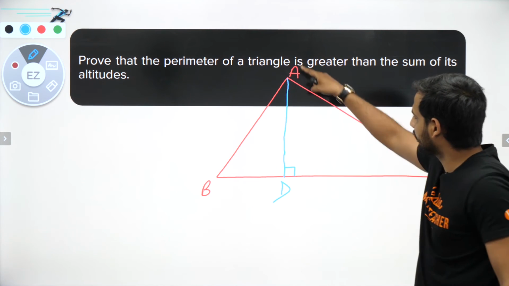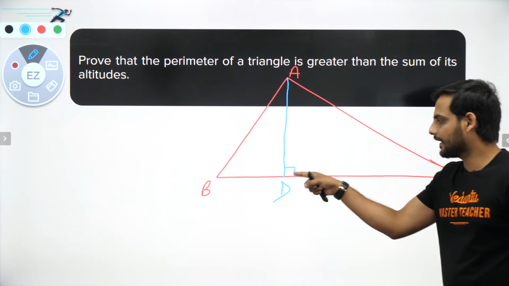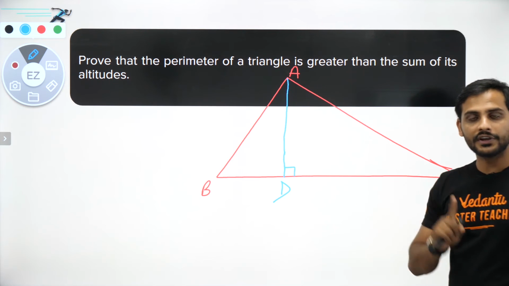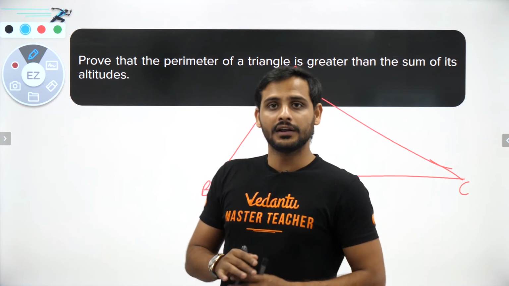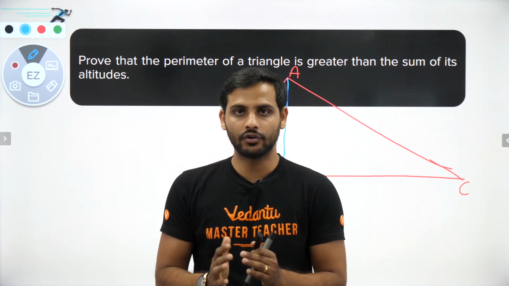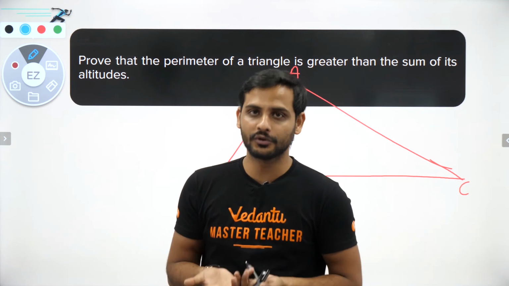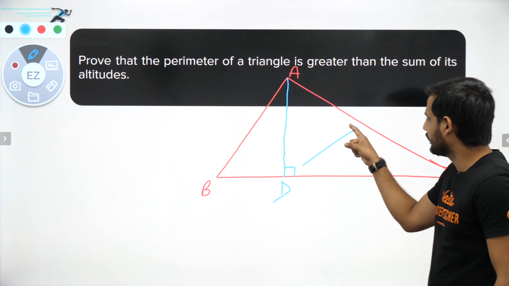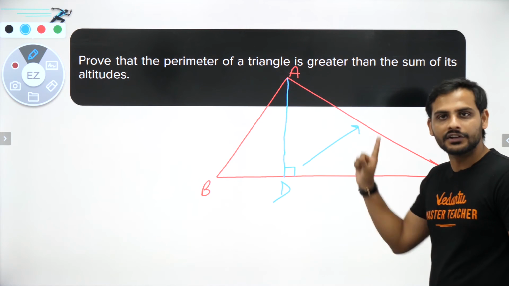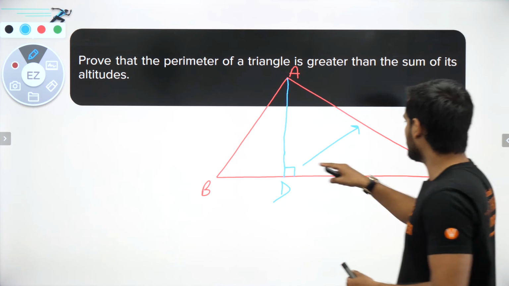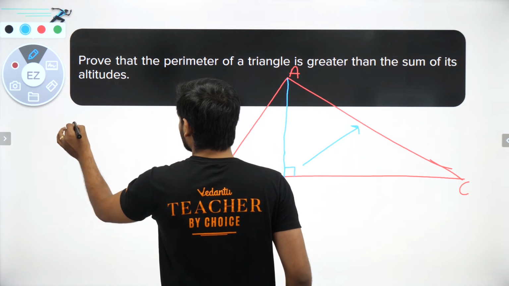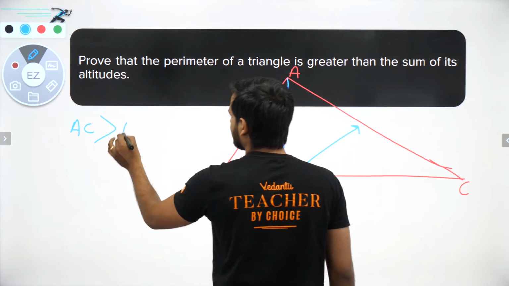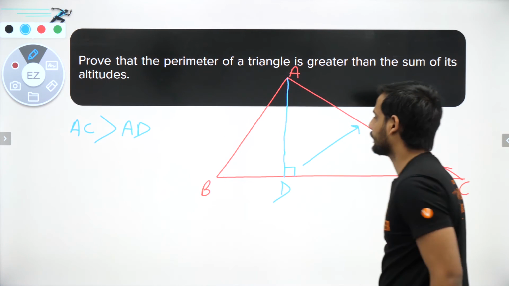So I can say in triangle ADC, this angle D is the 90-degree angle, the altitude. In a right angle triangle, the largest angle is 90 degrees. In an obtuse angle triangle, the largest angle is the obtuse angle. So the side opposite to the largest angle will be the largest side. That is why the hypotenuse is the largest side. So since ADC is a right angle triangle, I can say AC is greater than the other side, which is AD. Yes or no? Yes, sir, you can say that.